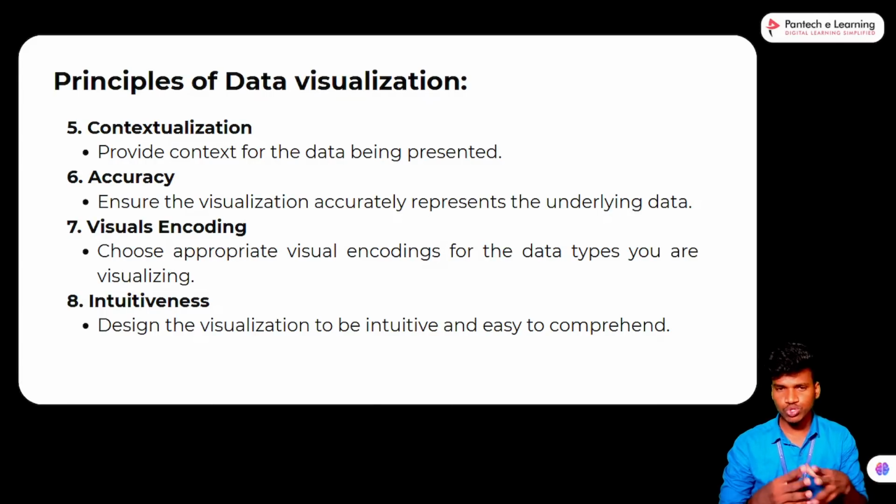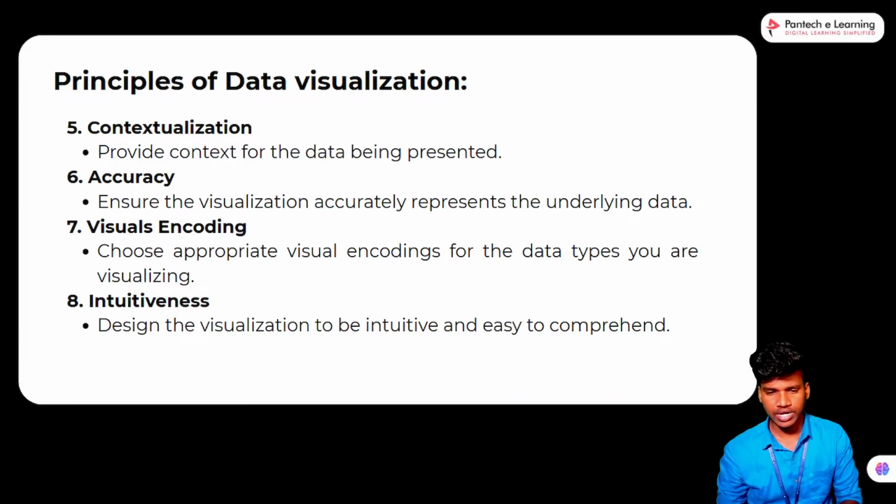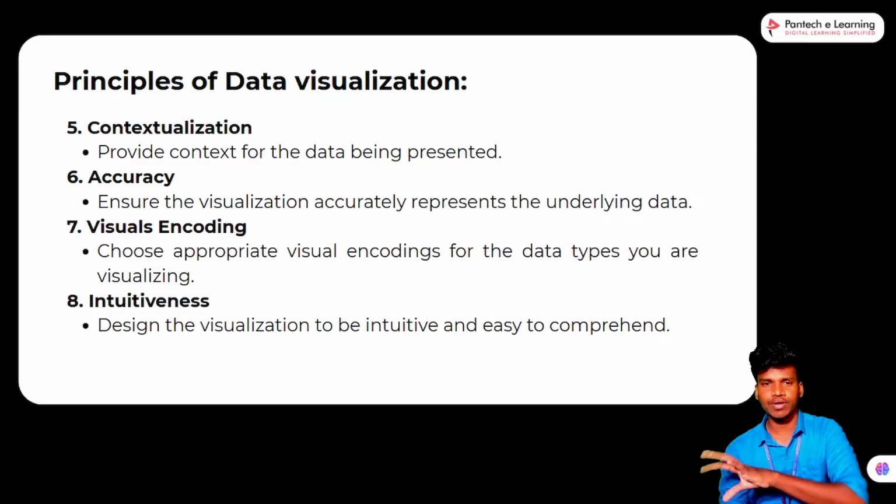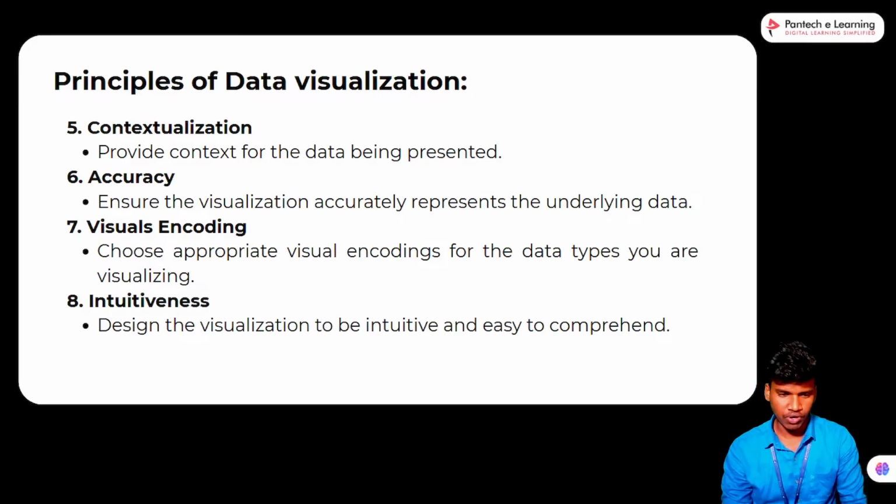And accuracy. Ensure the visualization accurately represents the underlying data. Accuracy means it is mentioning one unique particular data, not everything. If we need one particular category like makeup items, we fix the makeup items. We cannot combine it with another product.